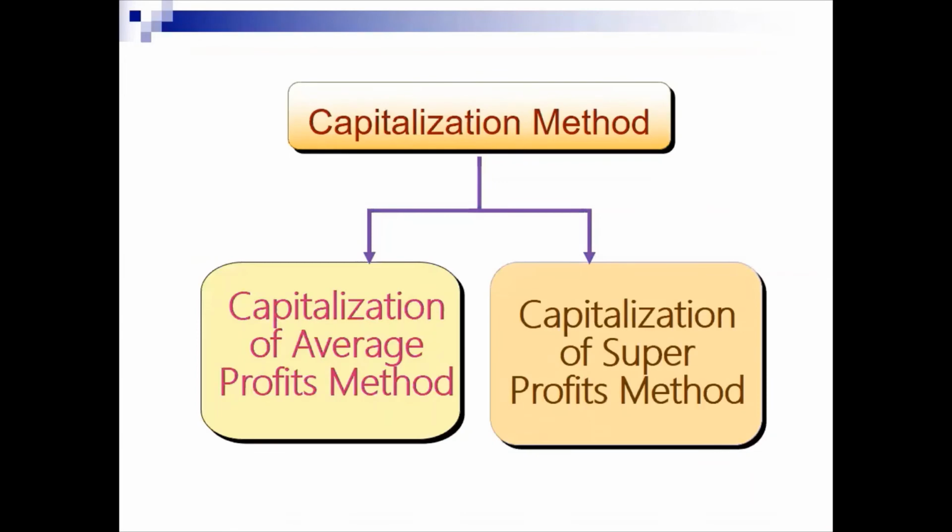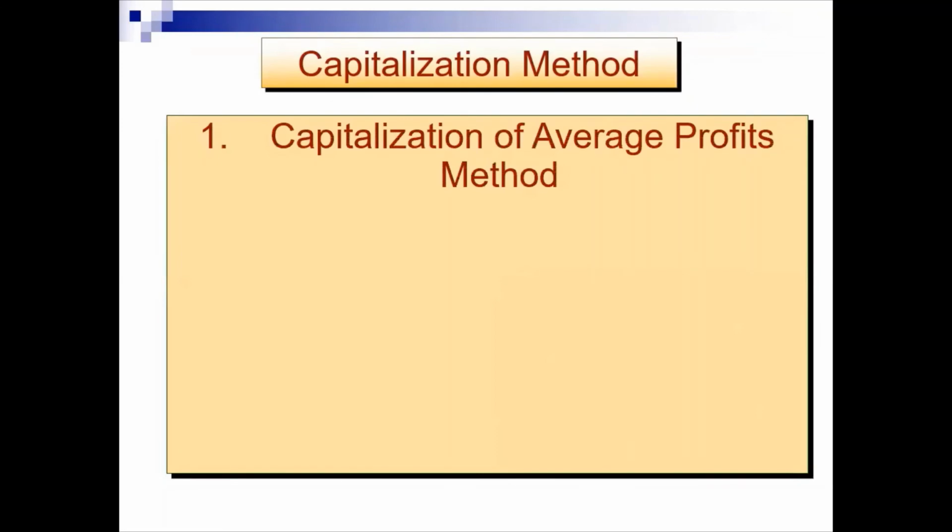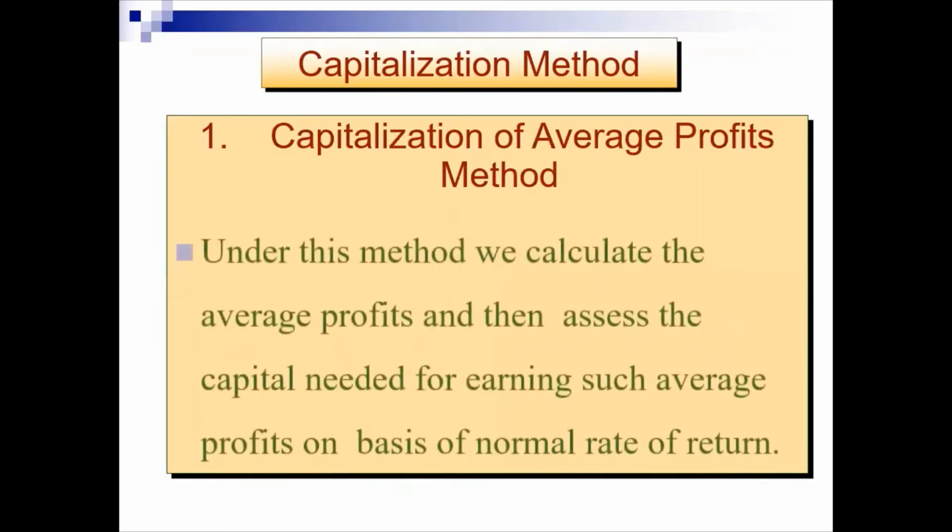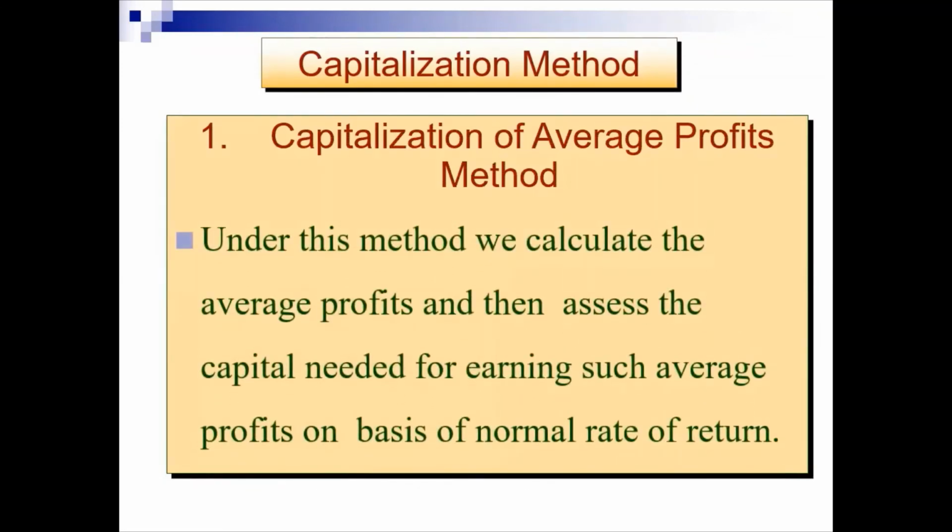After that, let us look at the capitalization method. In this case, we have capitalization of average profits or capitalization of super profits. To begin with, capitalization of average profits. Under this method, we need to determine the average profits.